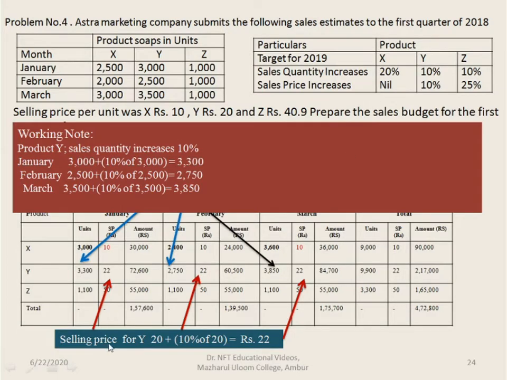Then for selling price, we see the selling price is increased by 10%. The price of Y is 20 rupees. If it increases by 10 percentage, so 10 percentage of 20 is 2 rupees. So 20 plus 2 is rupees 22. So it's common for all the 3 months, 22, 22 and 22.